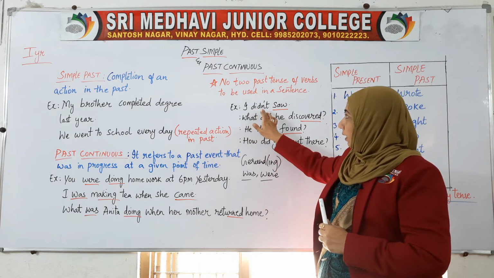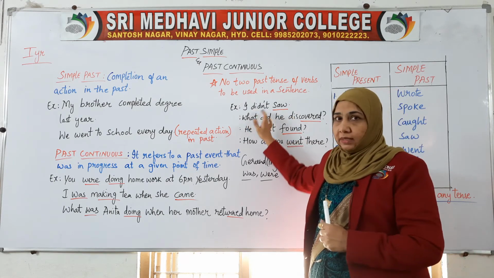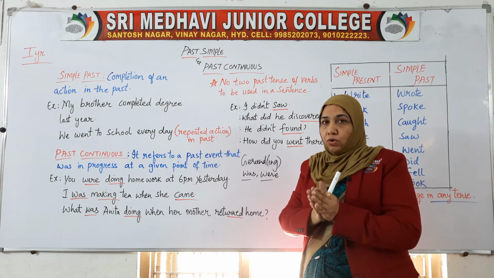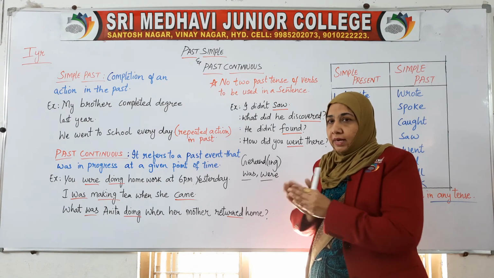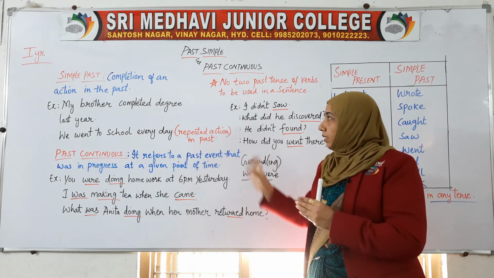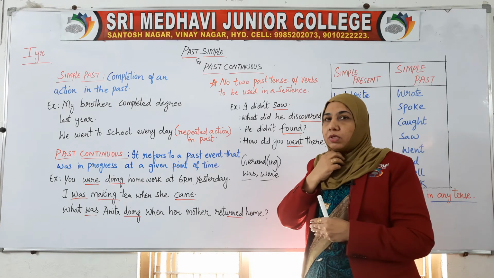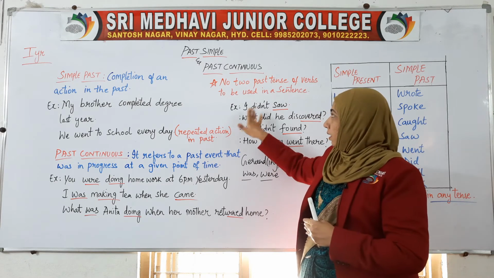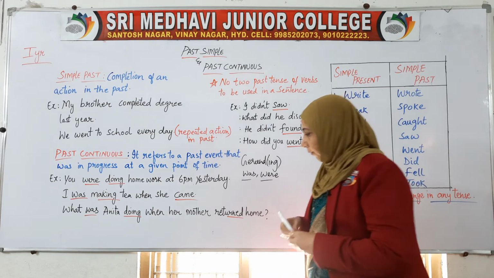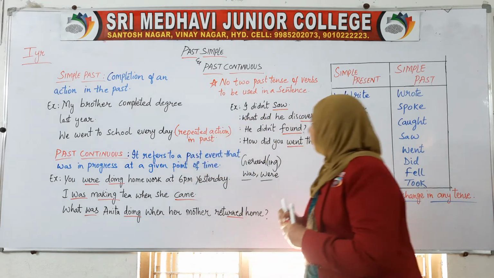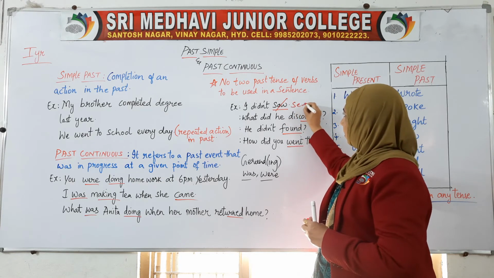Like, "I didn't saw." When you are using "didn't," the past tense of do is did, right? When you are using "did not," it is a contracted form. So normally when we speak, we don't use "did not," we use "didn't." So "I didn't saw": saw is wrong over here. Instead of saw, we have to use see. "I didn't see."